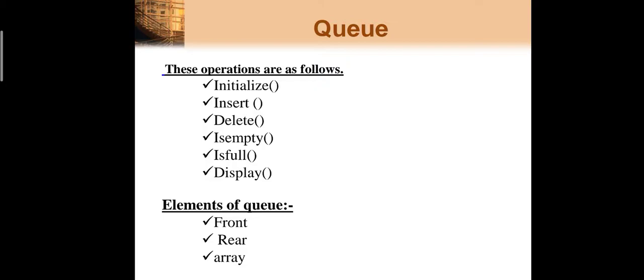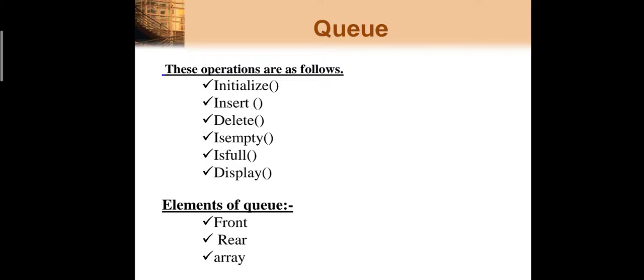What are the different operations which can be performed on the queue? The first one is initialize, that means you can create a queue. Creation of the queue depends on whether you want to create it with the help of an array or with the help of a linked list. Based on that, you can initialize your queue. The second operation is insert. Whenever you want to store elements on a queue, you use this operation. The next operation is delete.